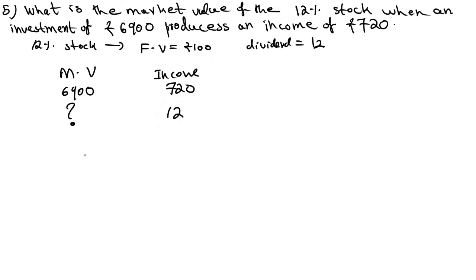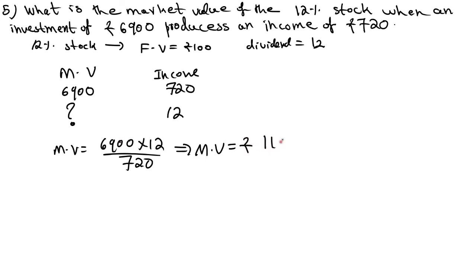Then what is the market value? So cross multiply, market value is equal to 6,900 into 12 divided by 720, its value is equal to rupees 115.